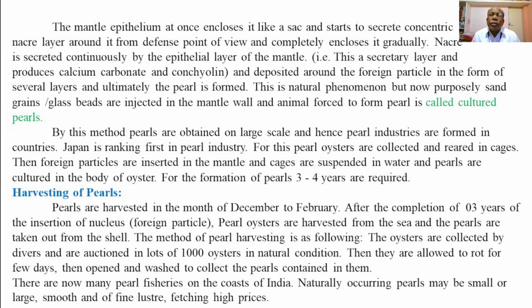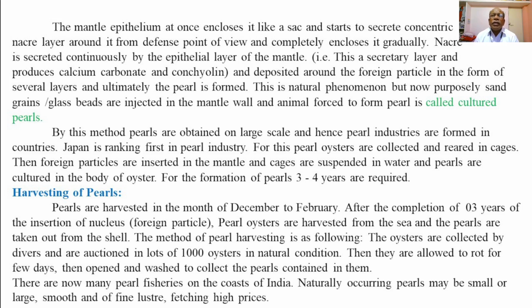This is a natural phenomenon, but now purposely sand grains or glass beads are injected in the mantle wall, and animals, that is pearl oysters, are forced to form the pearl, which is called a cultured pearl. This is the actual purpose of the pearl industry for the production of pearls.